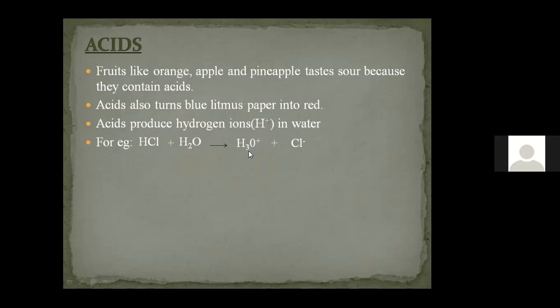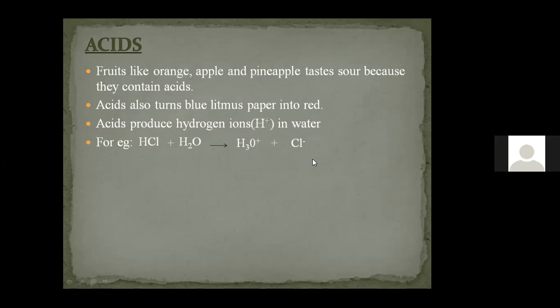So we get H3O plus, which is called hydronium ion. So HCl is an acid because it forms hydronium ion, or because it produces H plus ion in water. Those substances which produce H plus ion in water are acidic in nature.